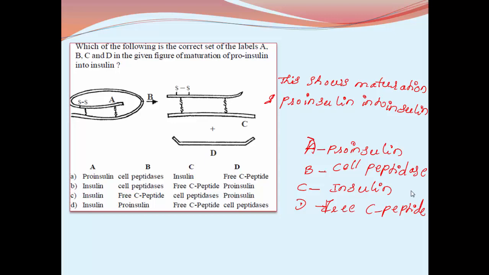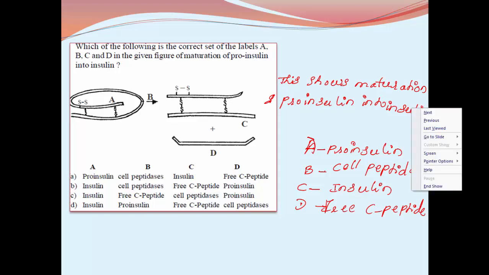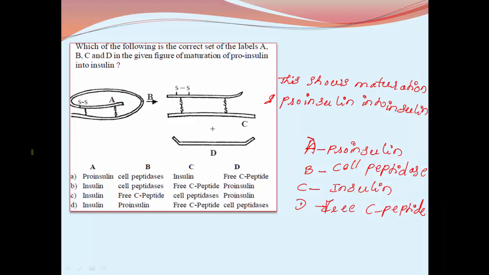So which one is the answer? Here A represents proinsulin, B represents cell peptides acting on it, and C represents the functional insulin, and D is free C peptide because that C chain is removed from A and B.